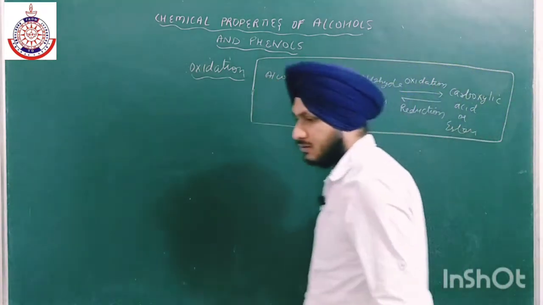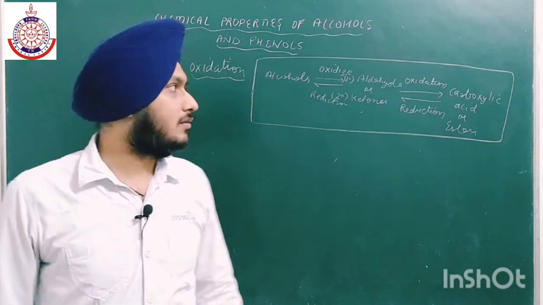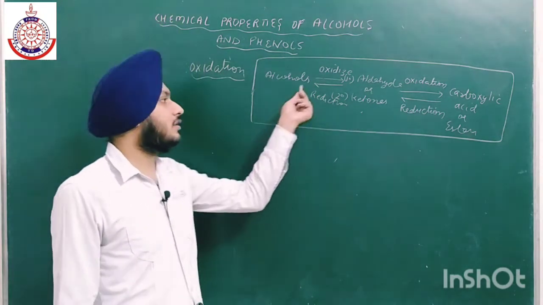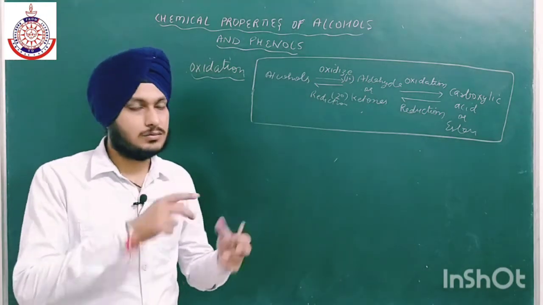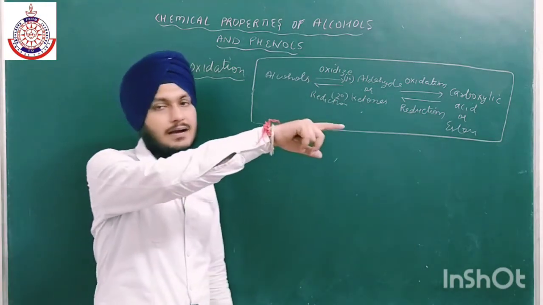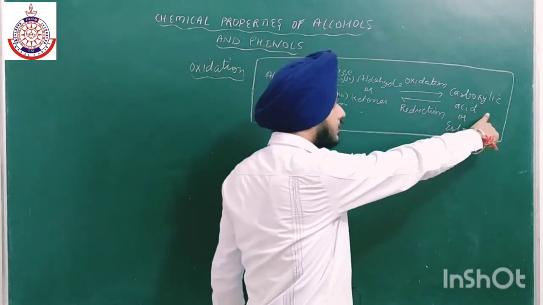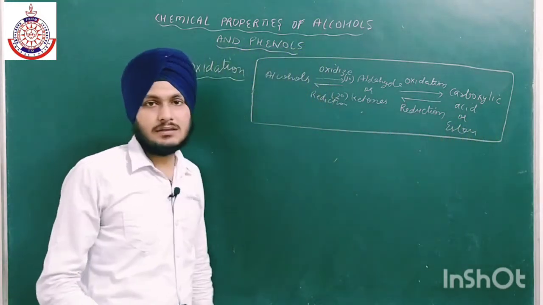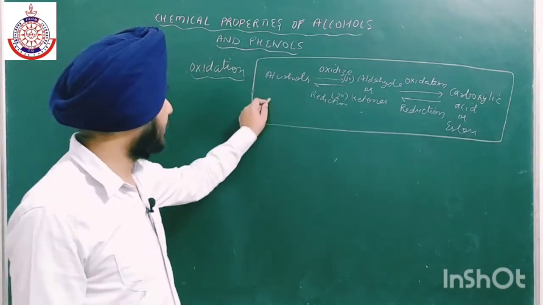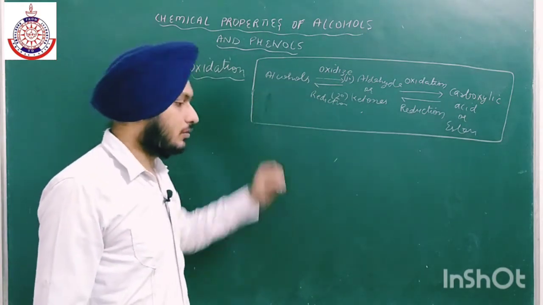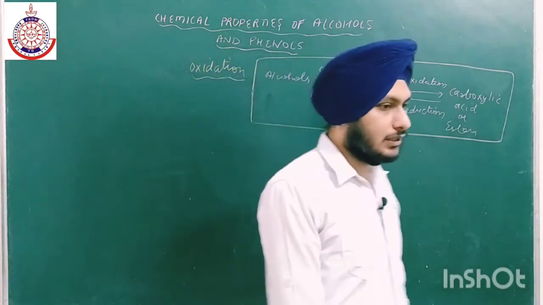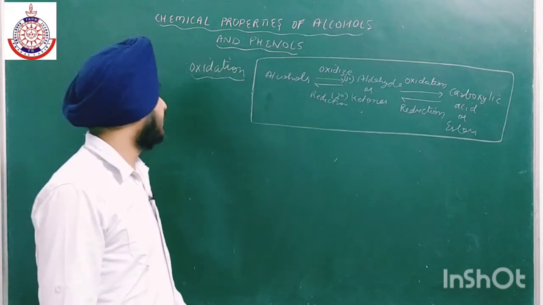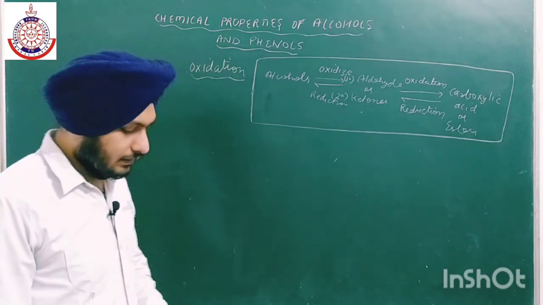ठीक है, अल्कोहल को ऑक्सीडाइज करेंगे कीटोन और एल्डिहाइड. Okay, if we want to change alcohol directly into carboxylic acid, then we have to take a strong oxidizing agent. And similarly, if we want to convert carboxylic acid directly to alcohol, we have to take a strong reducing agent. Like we have already discussed, lithium aluminum hydride, sodium borohydride, sodium plus ethanol. So these all are the reducing agents.